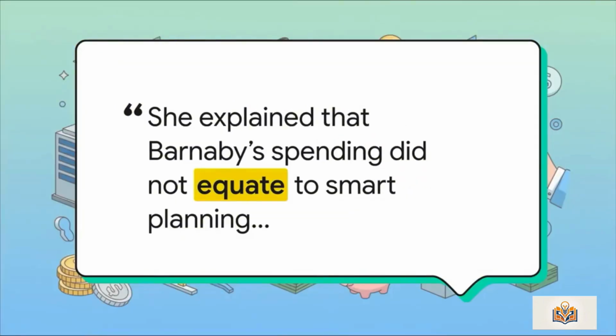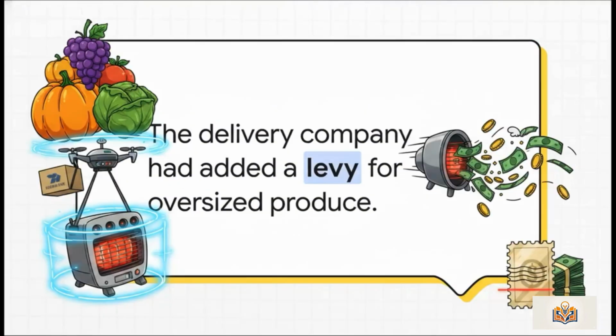That's when the city accountant arrived, with a sharp pencil and an expression that could practically cut glass. She clearly explained that Barnaby's spending did not equate to smart planning, even if he kept insisting that cheaper chairs are the exact same thing as expensive chairs, just less comfortable. She also flatly stated that the budget should be the equivalent of the festival's actual real needs, not Barnaby's wild imagination. And to make matters worse, Barnaby had completely failed to notice the hidden fees.